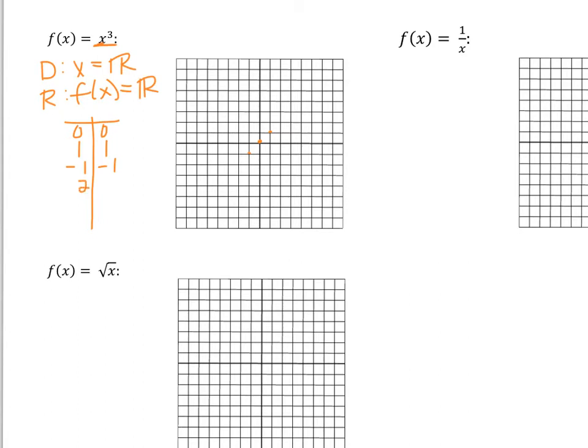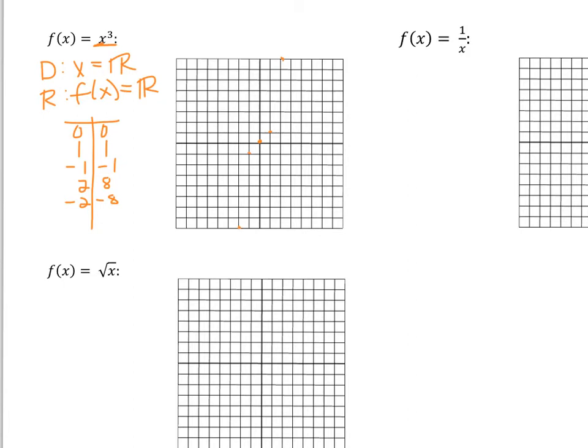If you cube 2, 2 times 2 is 4, times another 2 goes all the way up to 8. So at 2, we go all the way up to the top of our graph. How's that for not linear? And if we plug in negative 2 and cube that, negative 2 times negative 2 is positive 4. But if you multiply that by negative 2, you get negative 8. And that's all the way at the bottom of the graph.